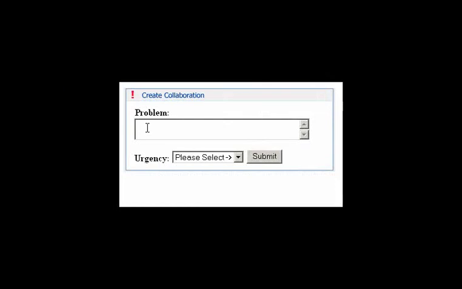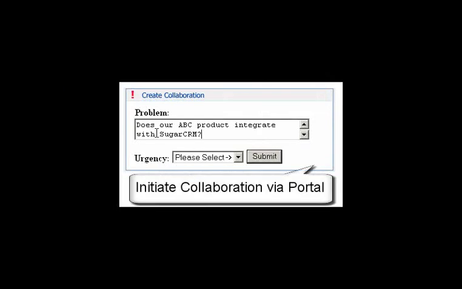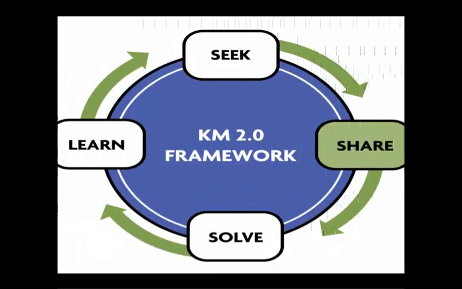Using a portal interface, a user can simply input their problem, urgency, and any other fields your organization might wish to capture as part of the collaboration. Clicking Submit sends the collaboration request to our framework, which will in turn create a new workspace.